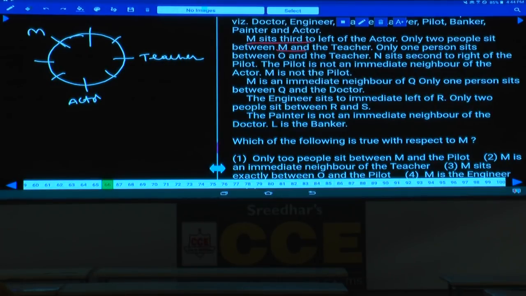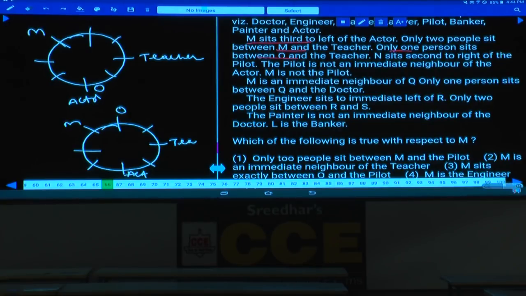Are you following this one or not? Only 2 people between M and the teacher, and only 1 person sits between O and the teacher. Between O and the teacher there is exactly 1 person. Then how many possibilities do we have? O can be here, O is the actor, or what is the second possibility? In the second possibility, this person is an actor, this person is a teacher, this is M, and this person must be O. O is an immediate left of M, isn't it? So we have 2 possibilities.